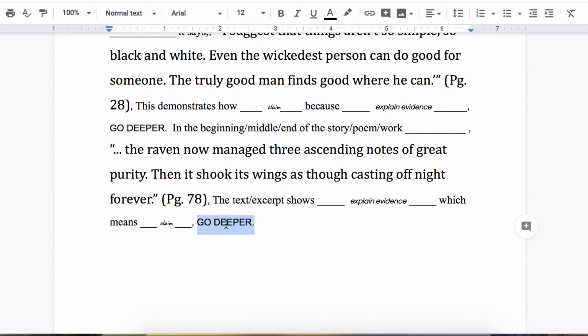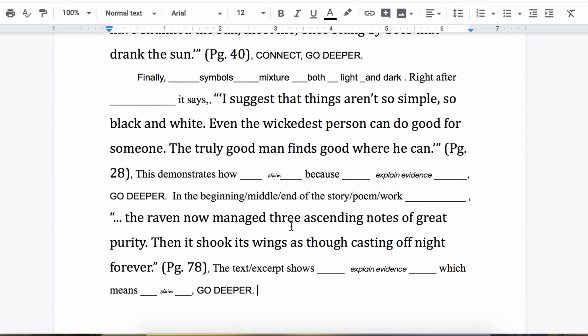Okay, so you could do 1 or 2, even 3 sentences if you wanted to, of go deeper, where you keep asking yourself, why is that important? What does that lead to? What's important about that? All right? That's how you do your third body paragraph.